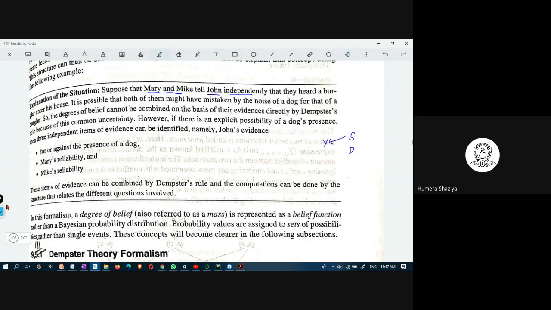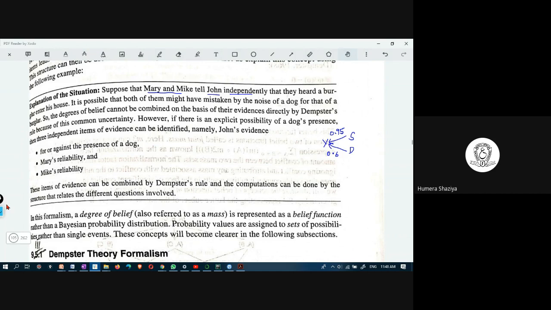Your school friend says something, your degree friend says something. Suppose the school friend is someone you have known since a long time. You may assign a high probability value of 0.95. And the degree friend is someone you have known for 3-4 years. You assign perhaps 0.6 probability as a reliable value.